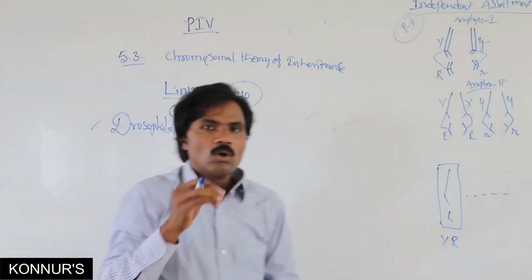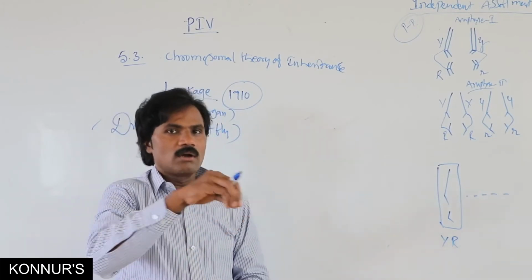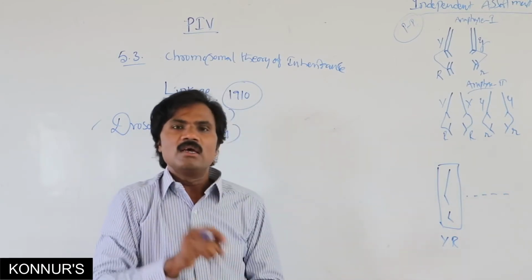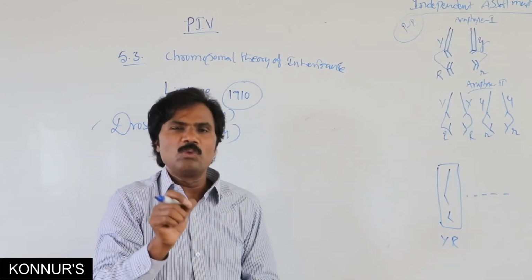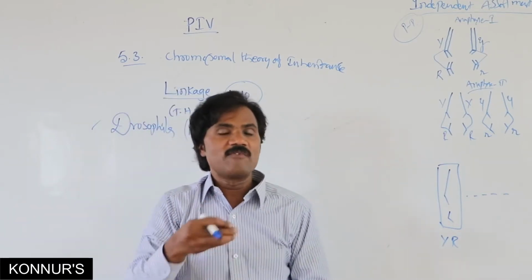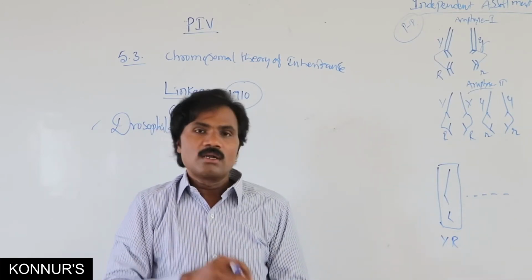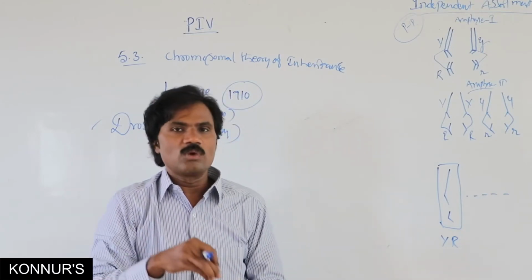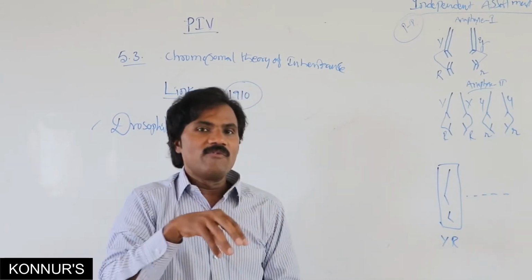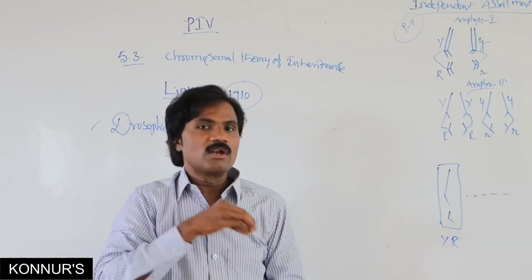In this linkage, why has he taken only the fruit fly? It is easily available on ripening fruits such as banana and grapes. The size of Drosophila is 2 millimeters, and the eggs hatch within 2 weeks. Sexual determination and sexual heteromorphism are distinctly identified, so sex-linked traits can also be easily identified.